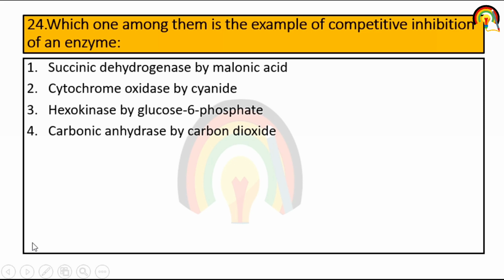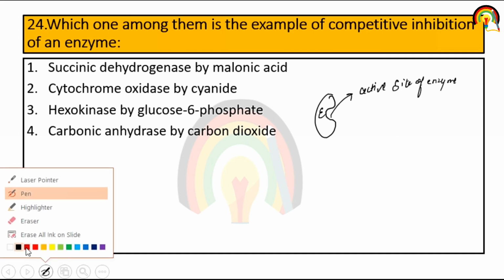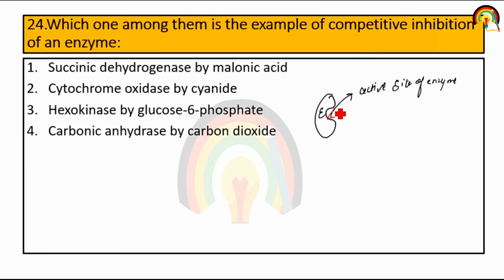Next, which one among them is the example of competitive inhibition of an enzyme? So what is competitive inhibition? Let's suppose this is an enzyme, and this is the active site of the enzyme where substrate can bind. In the general mechanism, the substrate binds to this active site of the enzyme, and the enzyme converts this substrate into product. So that's how the reaction occurs. But what happens in competitive inhibition?